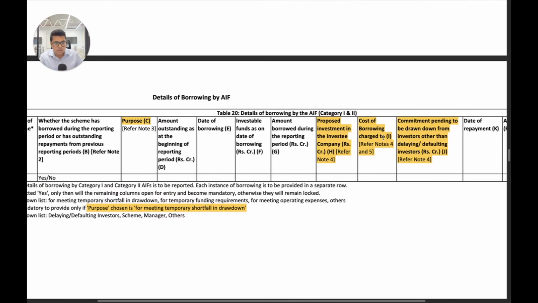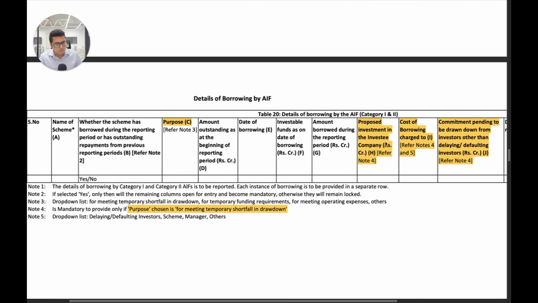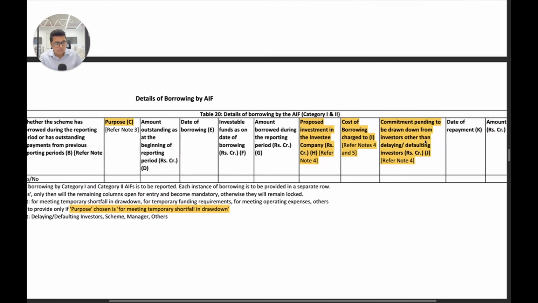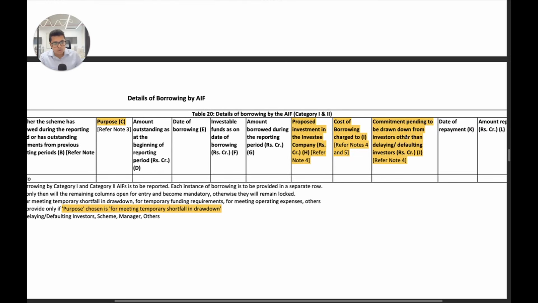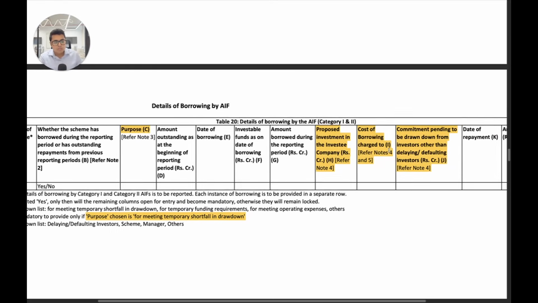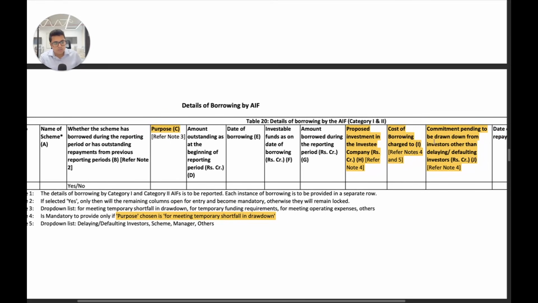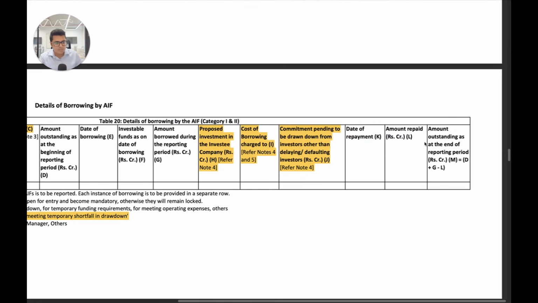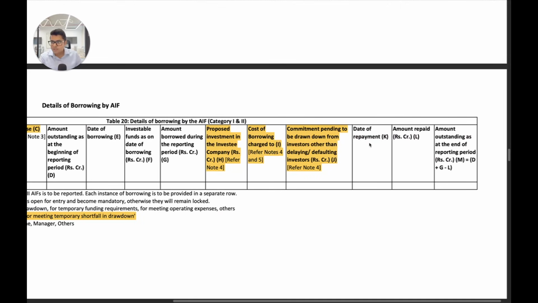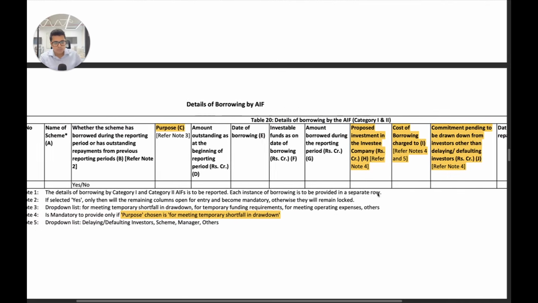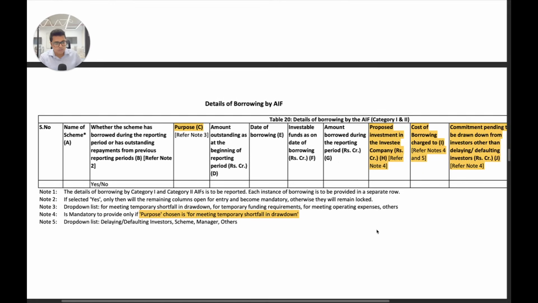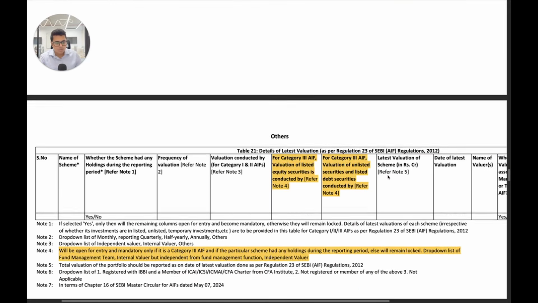The cost of borrowing charged to investors, you have to give that, and commitment pending to be drawn down from investors other than delaying or defaulting investors. So from the remaining investors, what is the commitment that is pending to be drawn down? That also has to be given. Rest is the same, which is date of repayment, amount repaid, amount outstanding. This we were reporting previously as well. But in case of temporary shortfall and drawdown, make sure that you have the relevant details here to complete the compliance requirements.